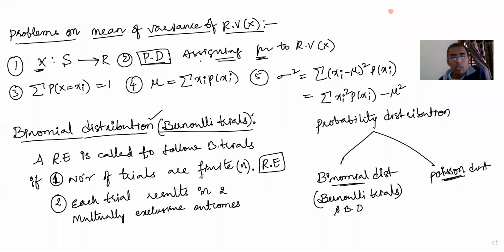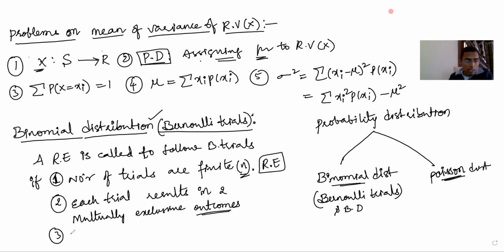In tossing a coin 10 times, n is 10, and each trial must result in either heads or tails. Mutually exclusive means if you get head, you will not get tail; if you get tail, you will not get head. Only one of them occurs.